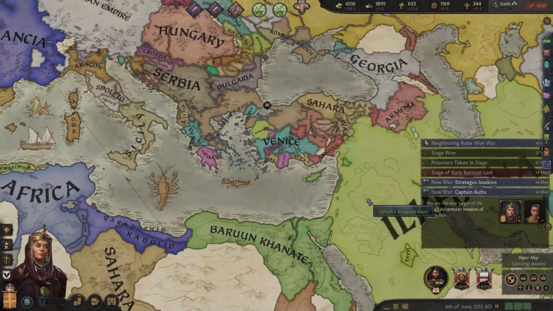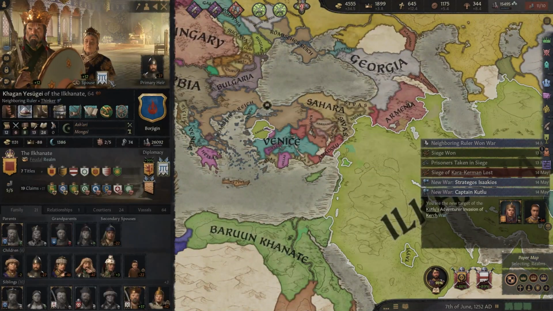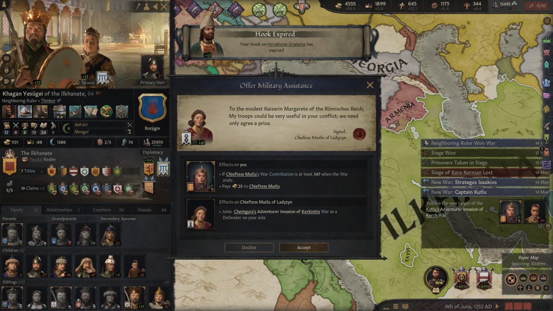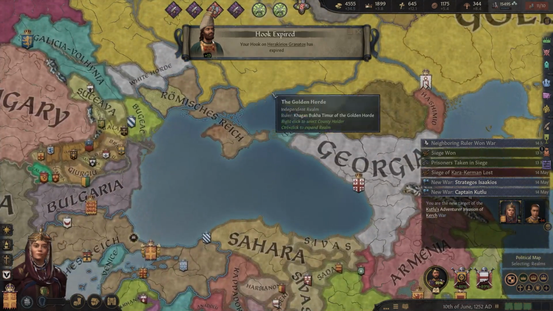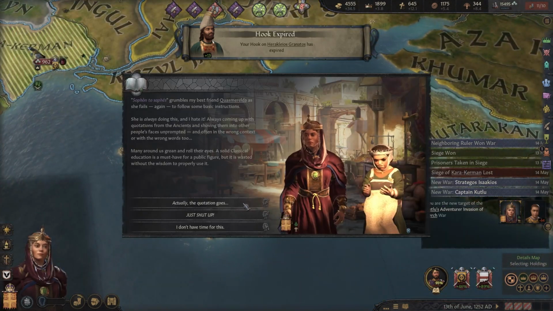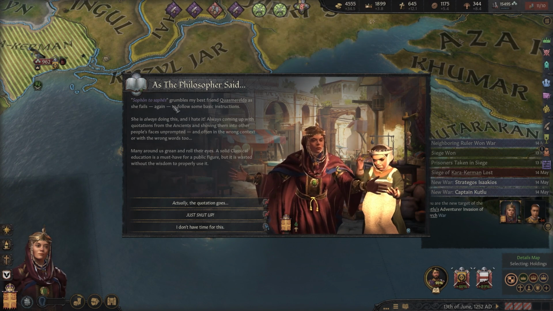We should be able to do that attack on the Khanate here soon enough. Don't need those troops. Our domain is getting too big, though. We're going to have to give away some of these things.